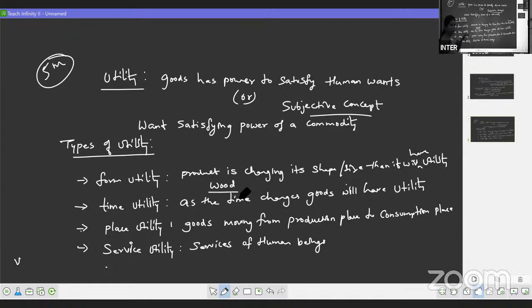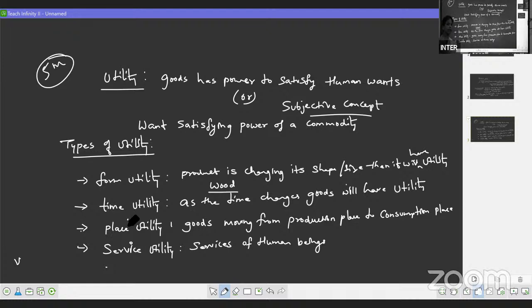Next one, we have time utility. Time means what? As the time changes, like climatic conditions or morning, what we want, we may not require that in the afternoon. So like that, as the time changes, our utility also changes. Such type of utility is called as time utility.